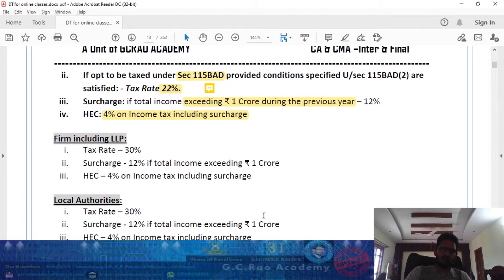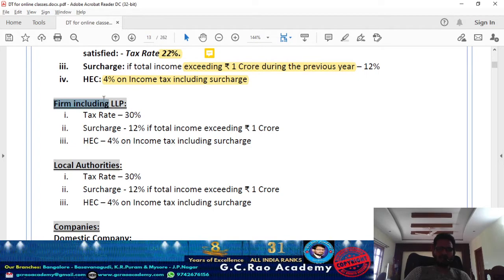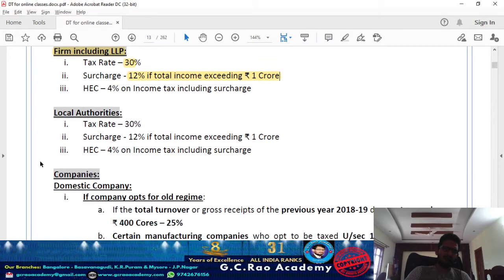Next one, talking about firms and LLP, partnership firm including limited liability partnership. The applicable tax rate is 30%, and surcharge of 12% if total income exceeds 1 crore. If the total income of that firm or LLP during the relevant previous year exceeds 1 crore, then surcharge at the rate of 12% is applicable. On top of it, health and education cess is 4%. And local authority, same thing. For local authorities, the applicable tax rate is 30%. If total income during the relevant previous year exceeds 1 crore, surcharge at the rate of 12%, and on the total tax liability 4% will be health and education cess.